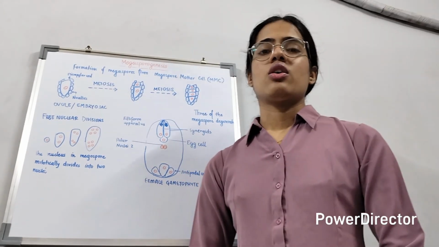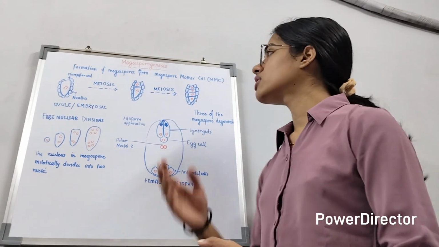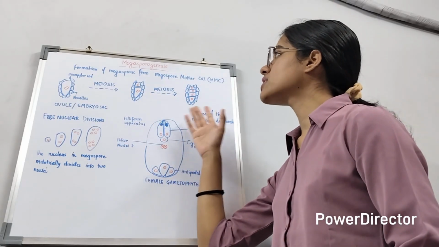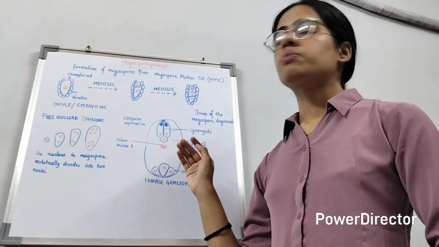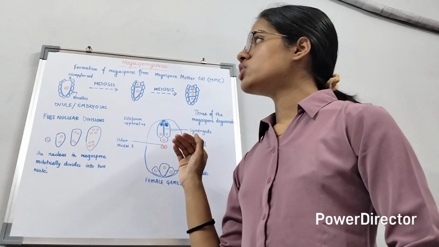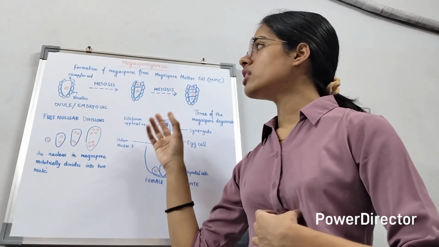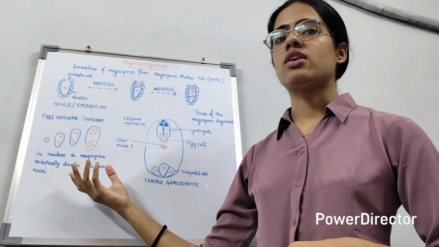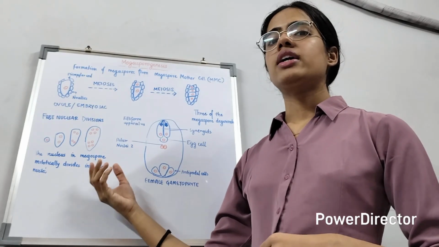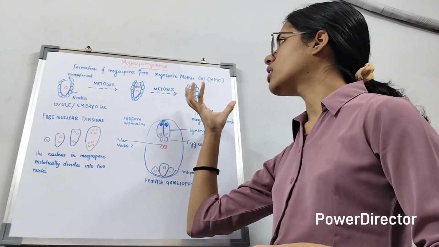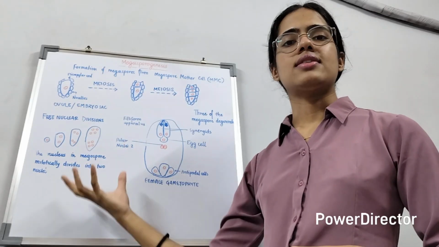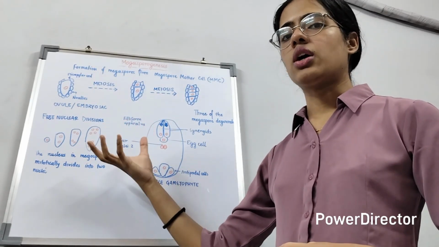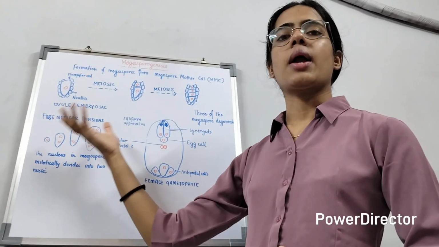So, megasporogenesis, as written on the board, is the formation of megaspores from the megaspore mother cell. Here we have come across the words ovule or embryo sac when we went through our science classes, but the word megaspore mother cell, these mean the same. Megaspore mother cell is actually the biological term for ovule or embryo sac.